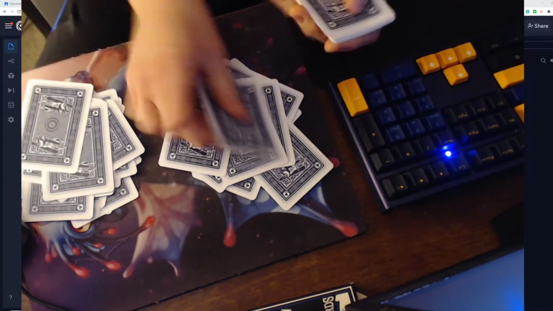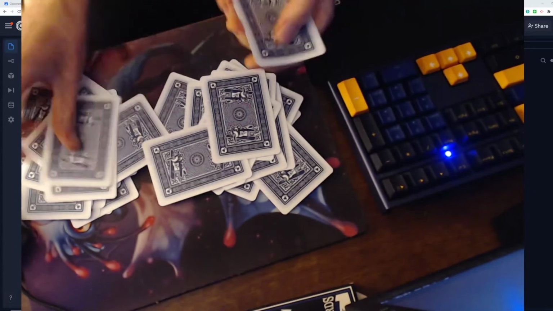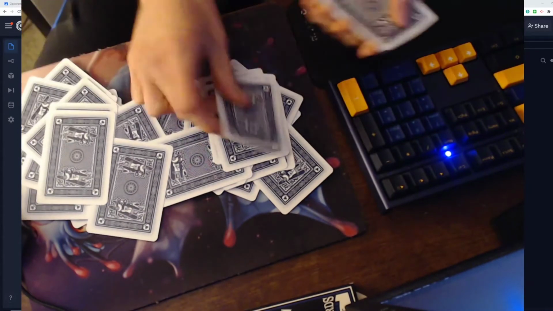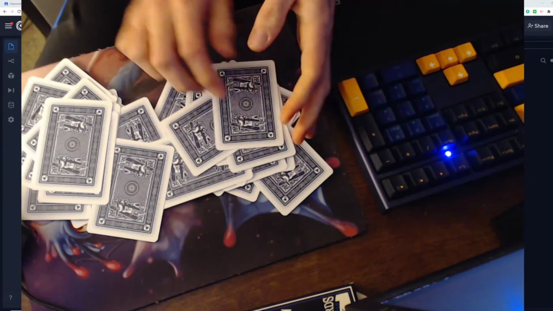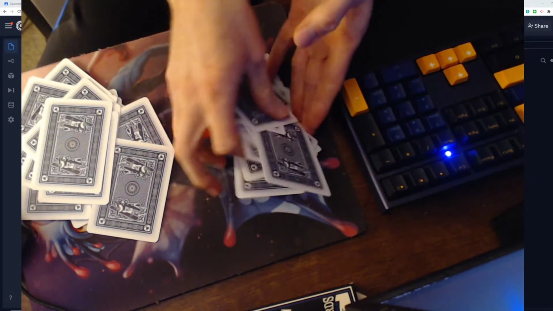And notice I'm dealing cards while there are still cards in my hand. Once I run out of cards in my hand, once my hand is empty, I'm no longer able to separate the cards, and so that process comes to an end.